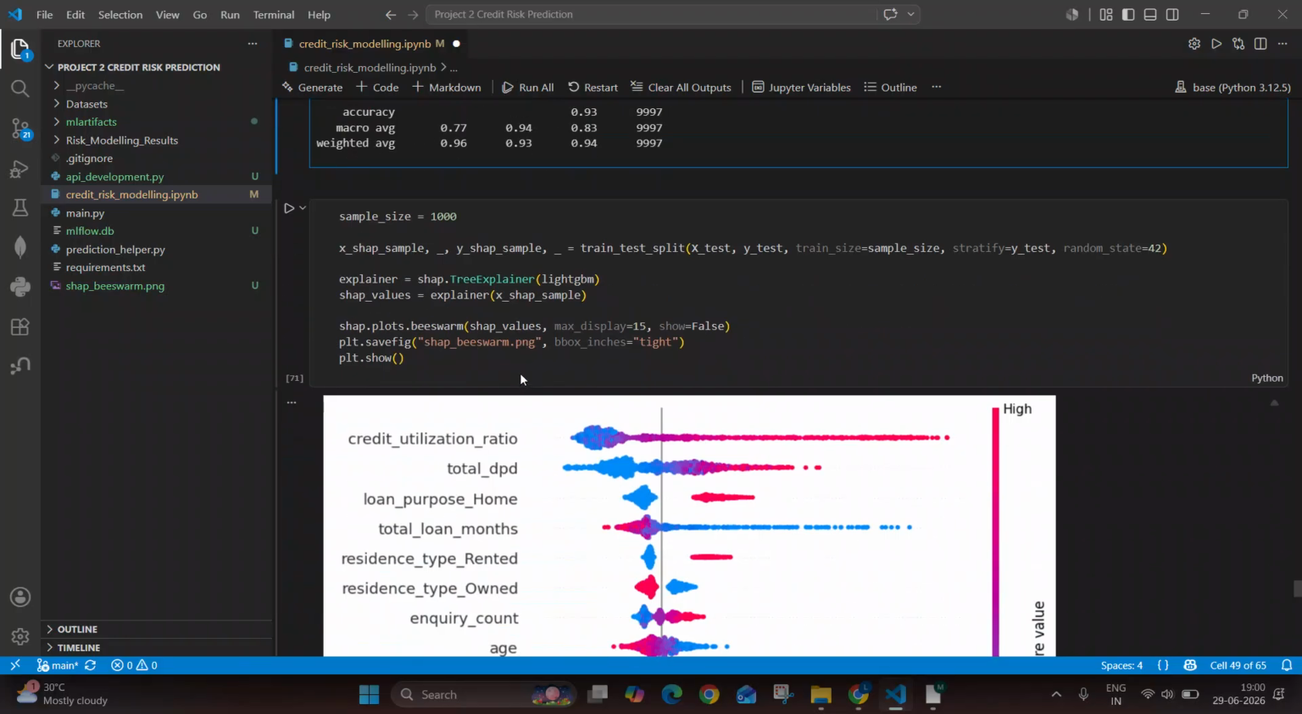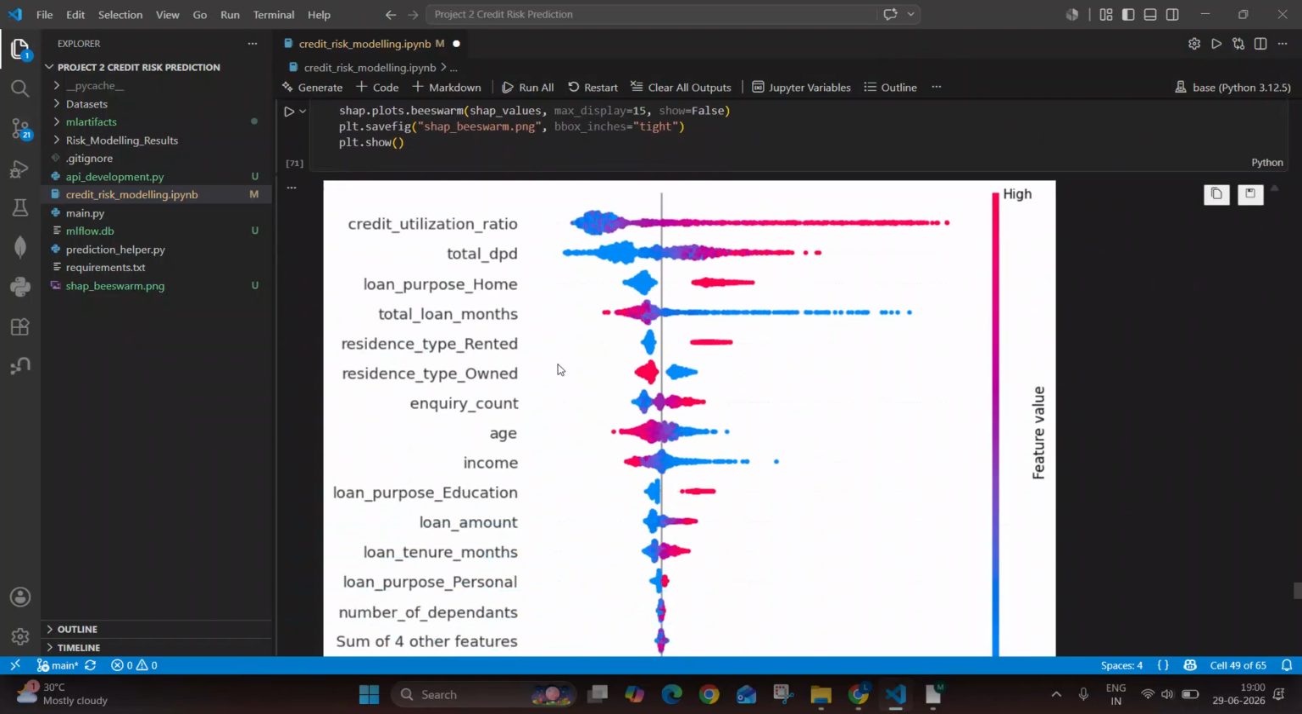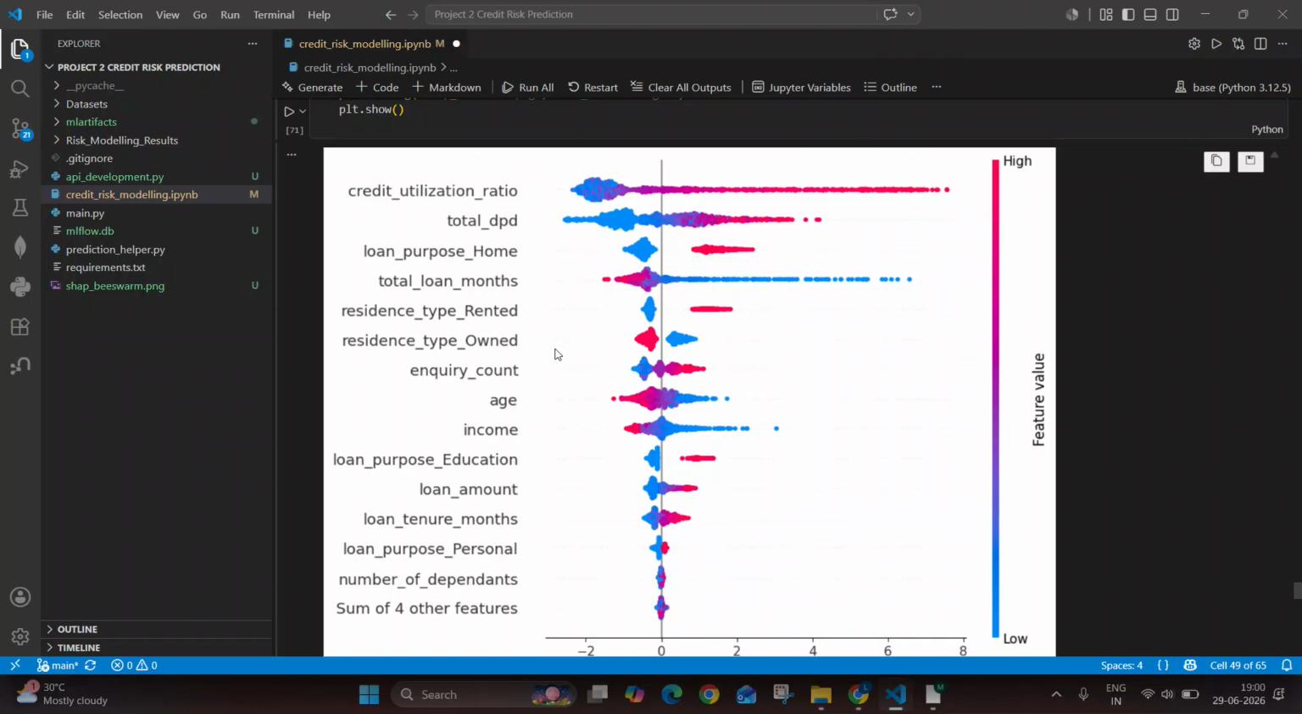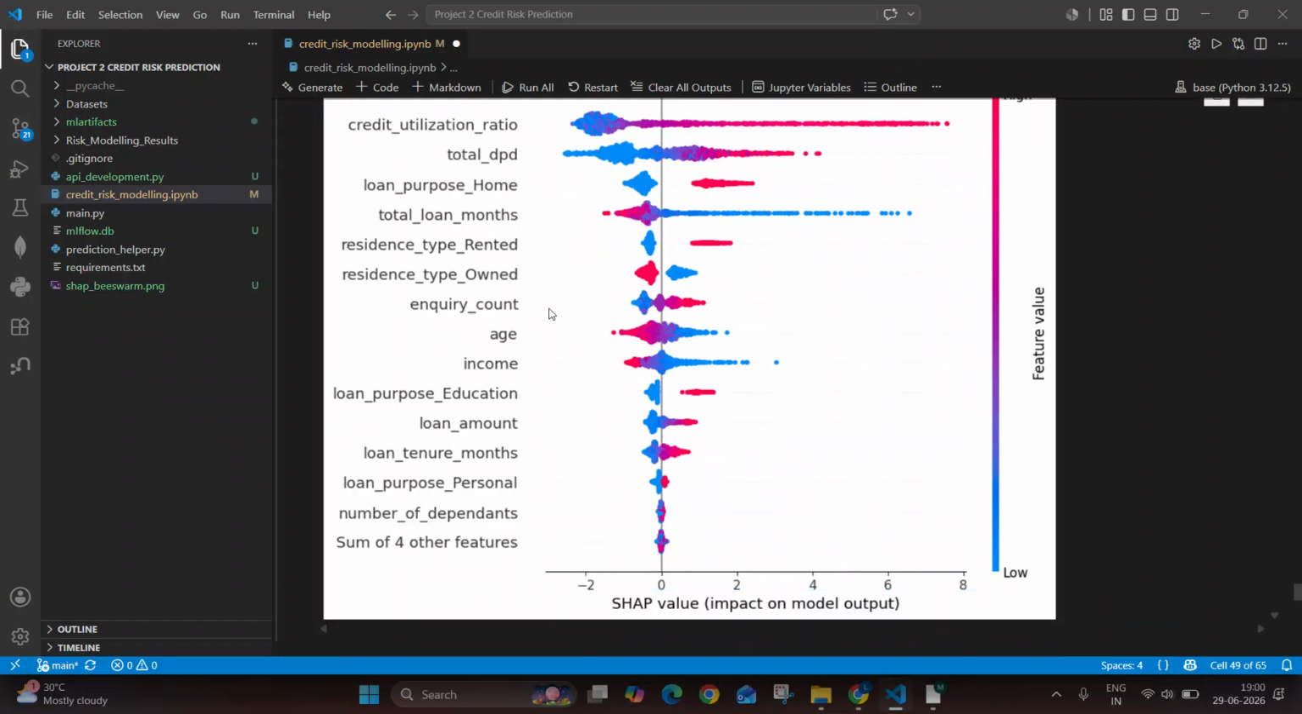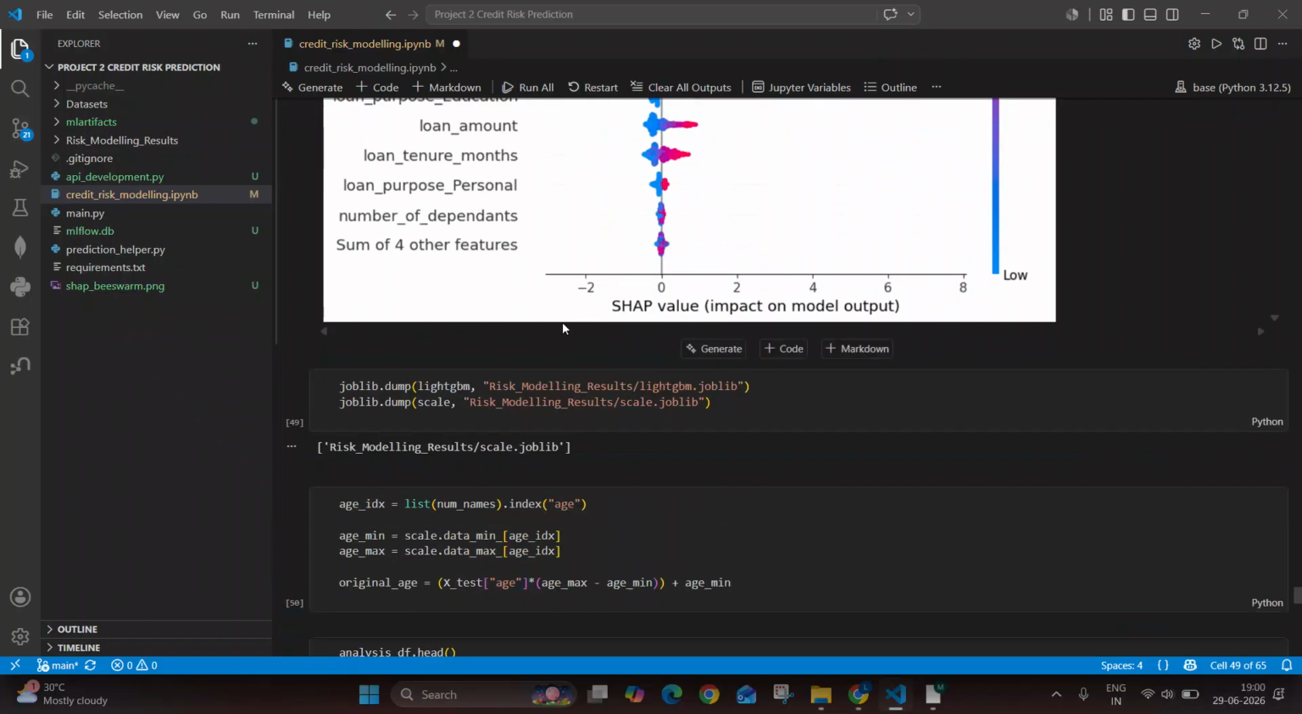Okay, next we also want to identify the most important features present in our data set, and for doing that we have created a SHAP plot. From this plot we can see that credit utilization ratio is the most important feature that we have, followed by total DPD, loan purpose, home loan, and then so on. So these are the most important features that we have.